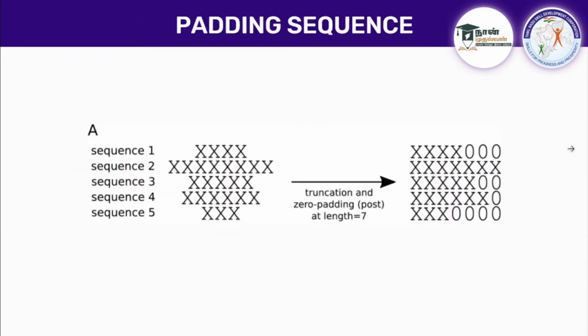When we go for practical application of LSTM, or any neural network for sequence data, imagine you have the sequence 1, 2, 3, 4, 5 as 5 rows in your data set. You will have text, with one sentence having 4 words, another having 7 words, and another having 5 words, and so on. You will encode it into numerical format, but these are all in different sizes. If you pass this as such into a neural network, you will get an error. What is required with a neural network is that everything should be the same length.